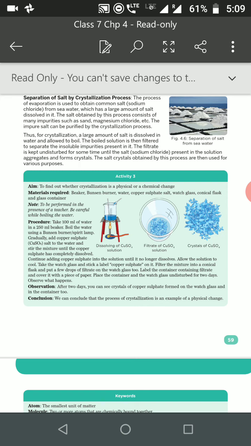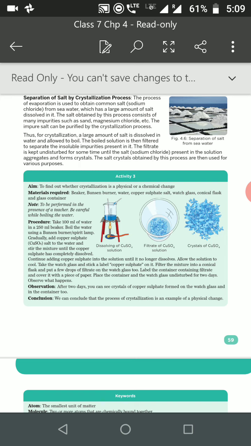Next, an activity to find out whether crystallization is a physical or a chemical change. What we see in this activity is that it is not a chemical change, no new substance has been formed. It is a physical change, only the properties have been changed.